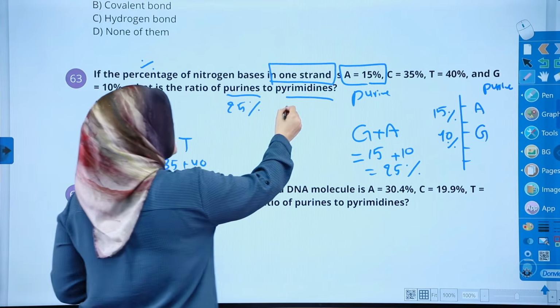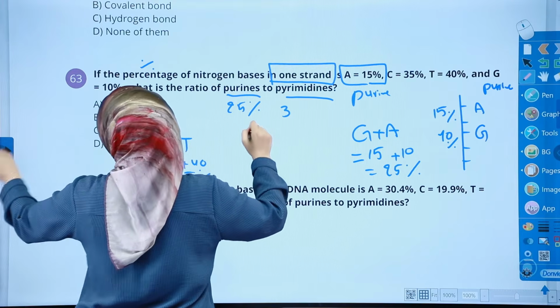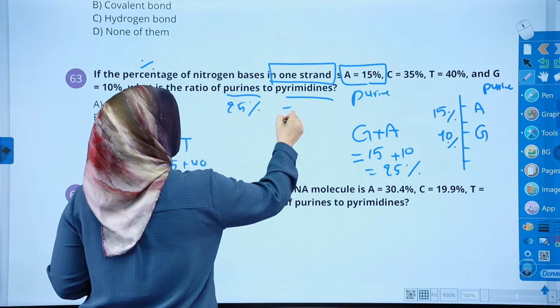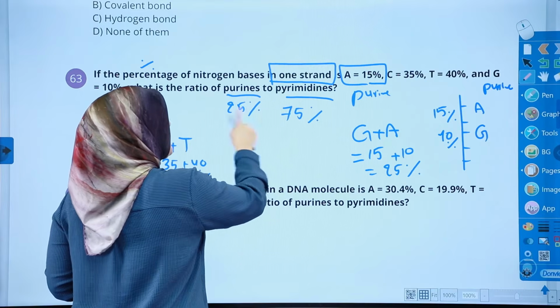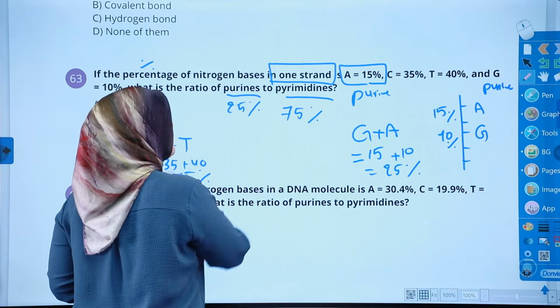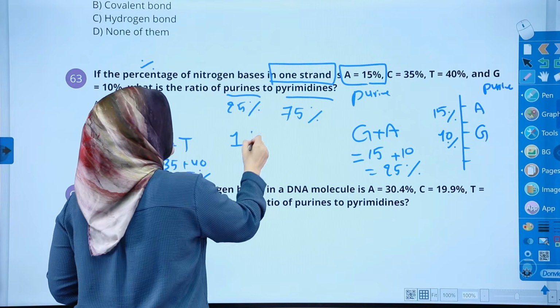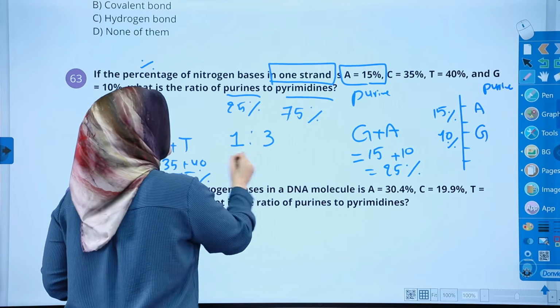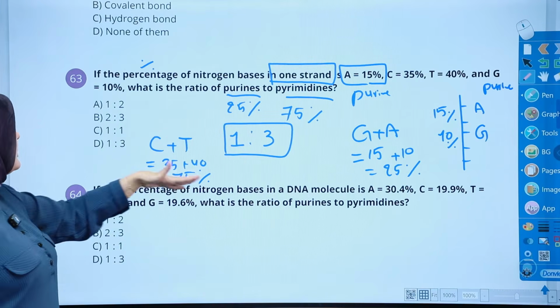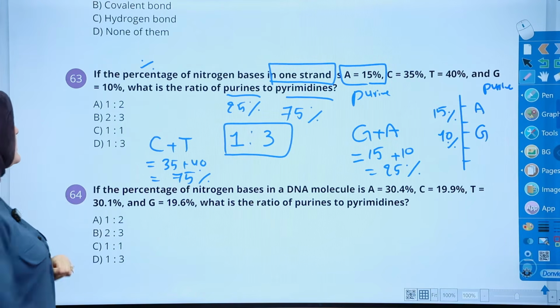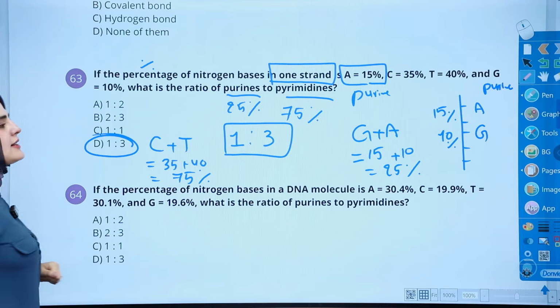So pyrimidine is 75%. If we divide these two by 25, this becomes 1 and this becomes 3. This is the ratio of the purine to pyrimidine. Do we find this here? Yes, that's how we got our answer.